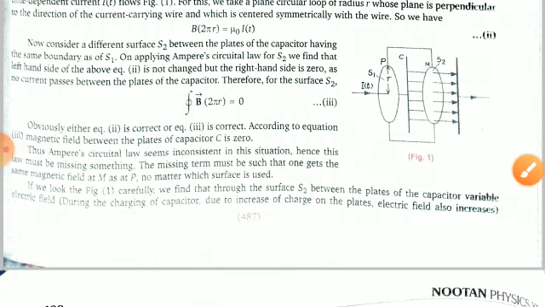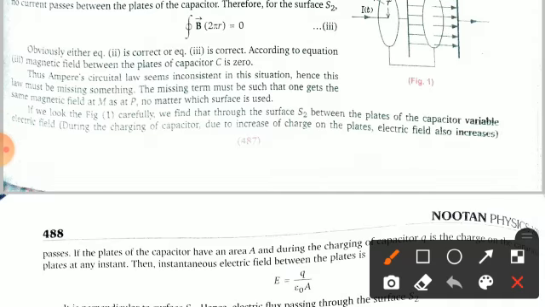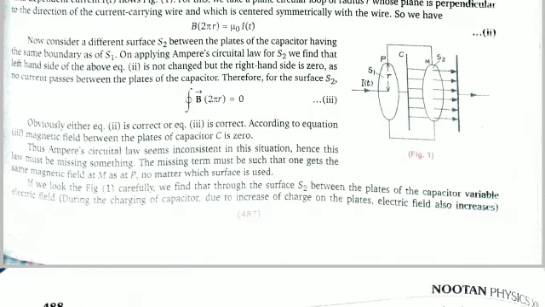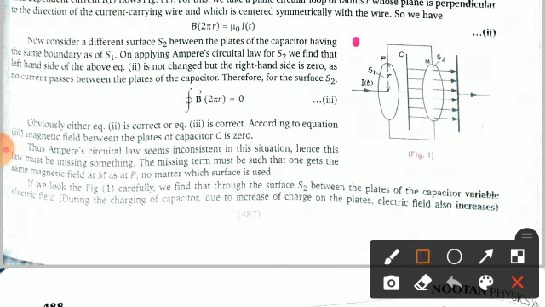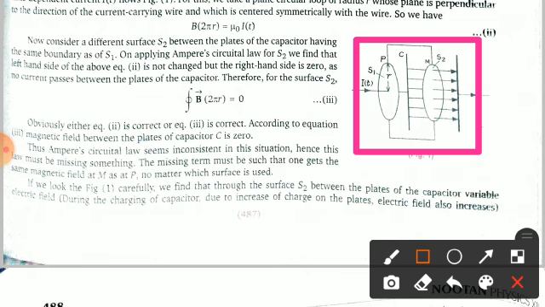Clear? So here you can see that the Ampere circuital law seems inconsistent in this situation, and this law must be missing something. The missing term must be such that one gets the same magnetic field at M as at P. From the figure you can see the magnetic field at M and at P. This is your P point and this is your M point. Clear? So no matter which surface is used.